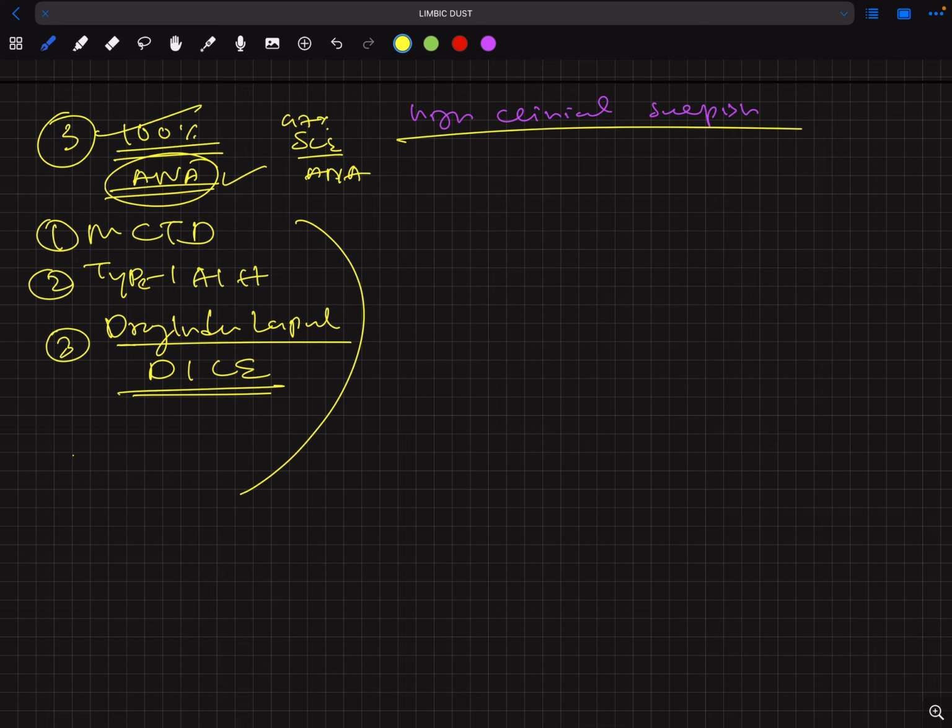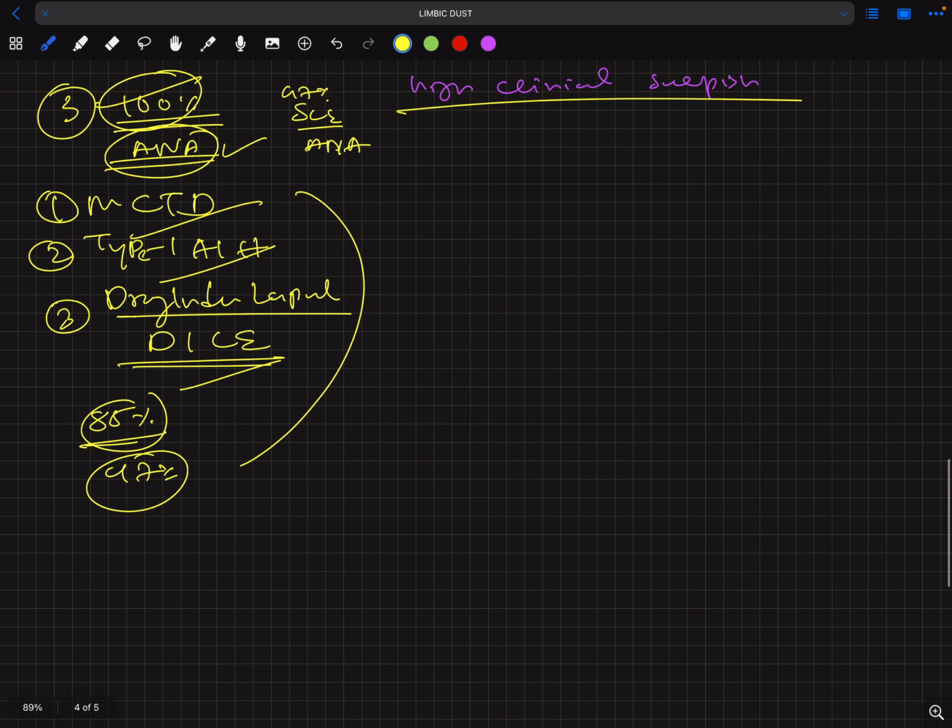Sjogren is ANA positive in 85% of cases, SLE in 97% of cases, and 100% of cases in MCTD, type 1 autoimmune hepatitis, and drug-induced lupus. In IgG4 related disease, 50% of cases are ANA positive. So this is all about ANA positivity.